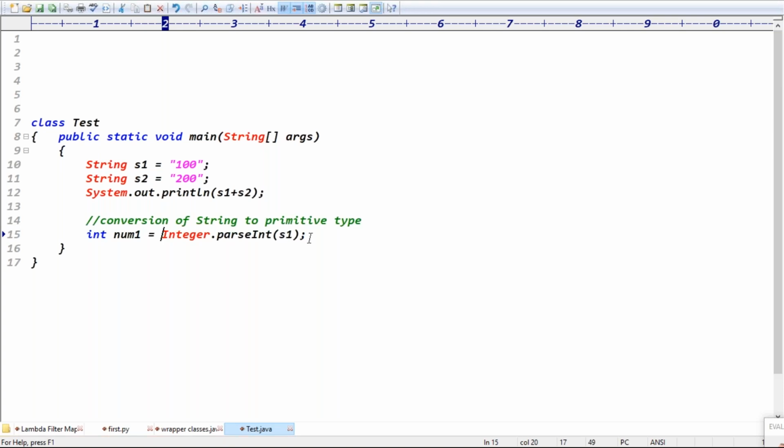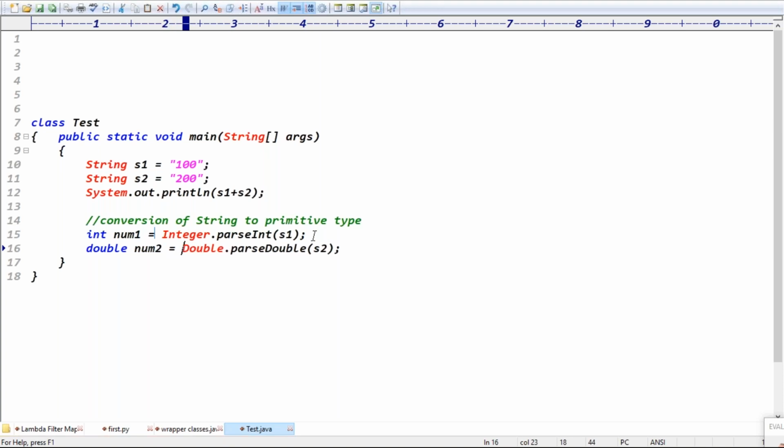So Integer dot parseInt, I can convert it into num1 format, right? Exactly. In the second line you can convert to double format, guys. The second one, S2, I want to convert to double format. To convert to double format, Double dot what? parseDouble, right? Double dot parseDouble of S2, then you can write double num2, right? Exactly, guys.